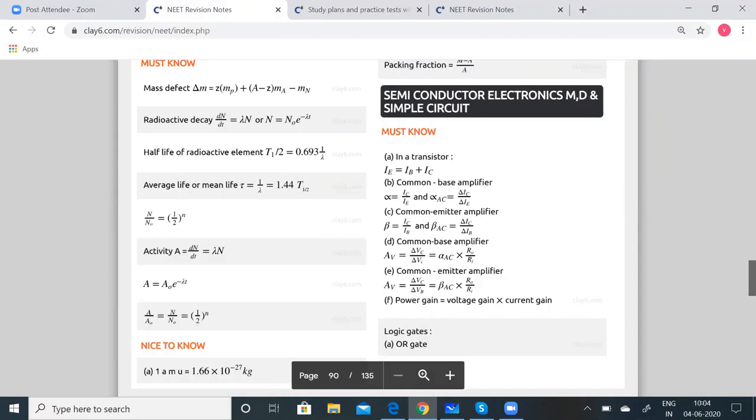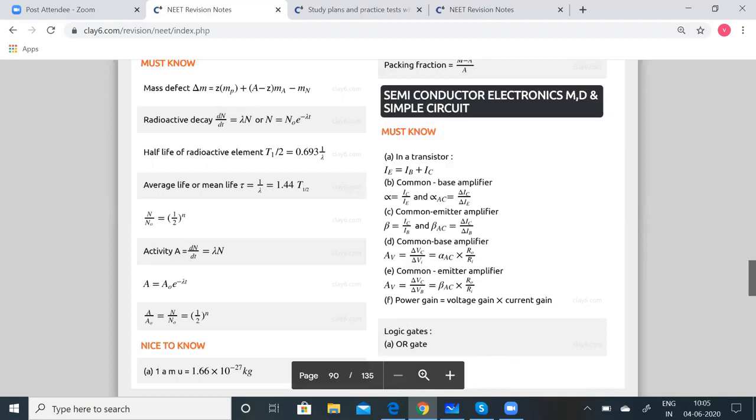When we talk about the energy band, what is an energy band? An enormously large number of energy levels closely spaced in a very small energy range constitute an energy band. I'll repeat, an enormously large number of energy levels closely spaced in a very small energy range constitute an energy band.